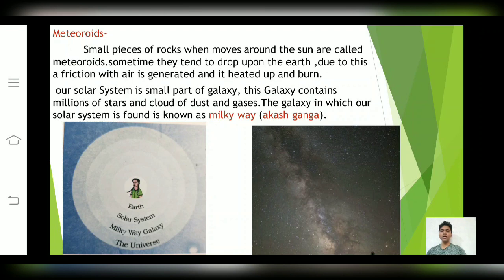In the same way, many Earth-like planets are found in one solar system. Friends, in the second figure, we see a huge collection of stars looking in dark color, that is Akash Ganga.